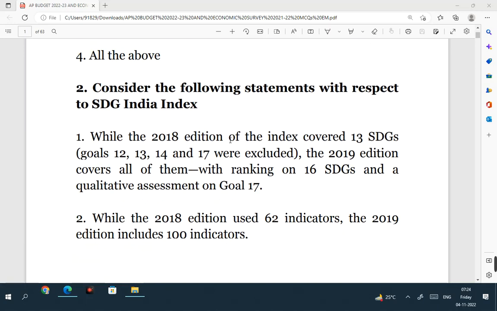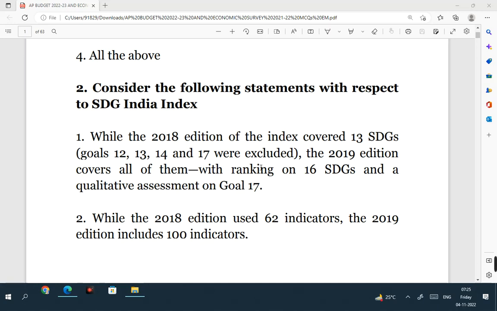Consider the following statements with respect to SDG India Index. As I said, so far there are 3 editions. The first edition is in 2018, the second one is in 2019. So see the statement related to the first edition. While the 2018 edition of the index covered 13 sustainable development goals, the 2019 edition covers all of them with ranking on 16 SDGs and a qualitative assessment on goal 17. Yeah, this is a correct statement.